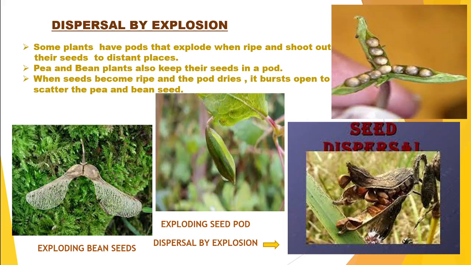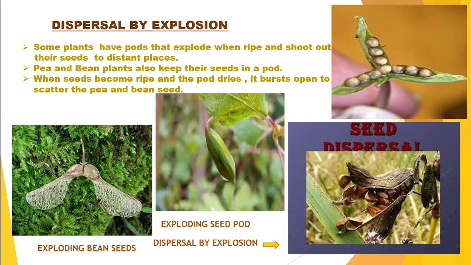Okay, so here in the picture you can see the explosion of the bean seeds, or you can see the explosion of the seed pod, or another example where the dispersal has taken place by the method of explosion.